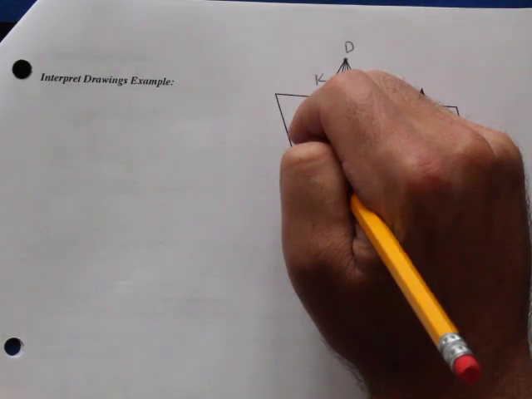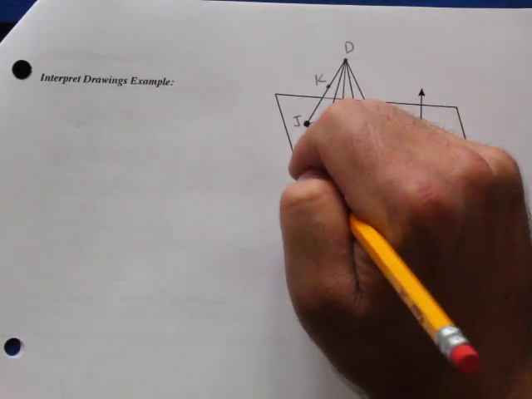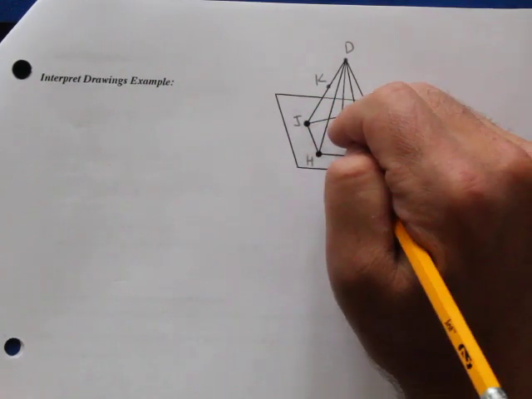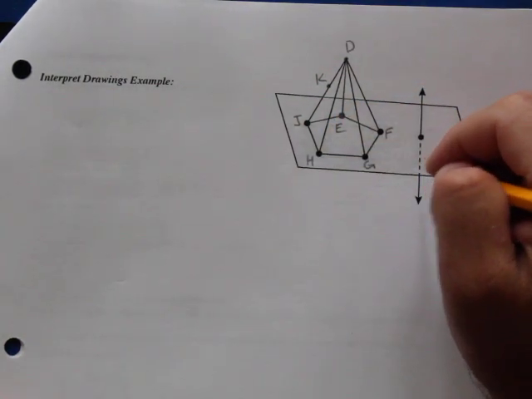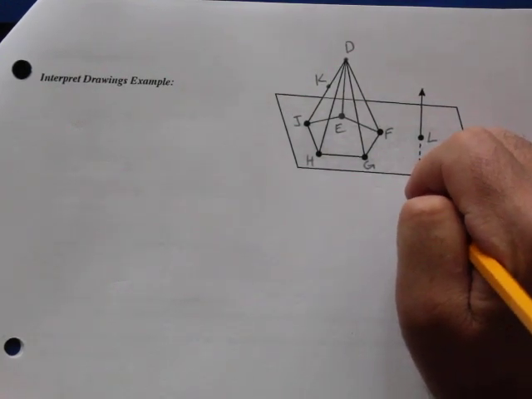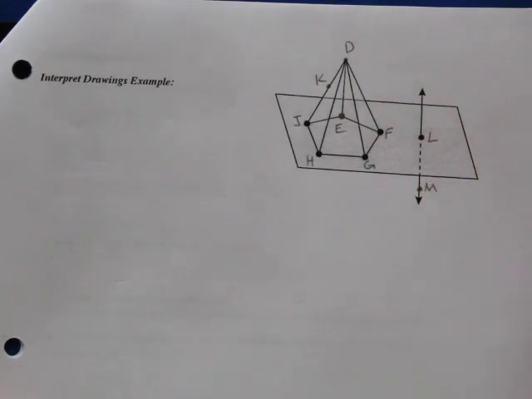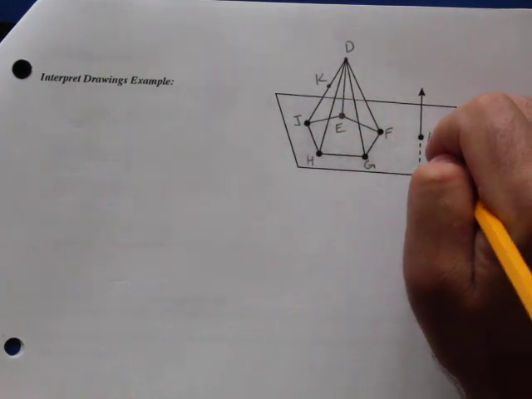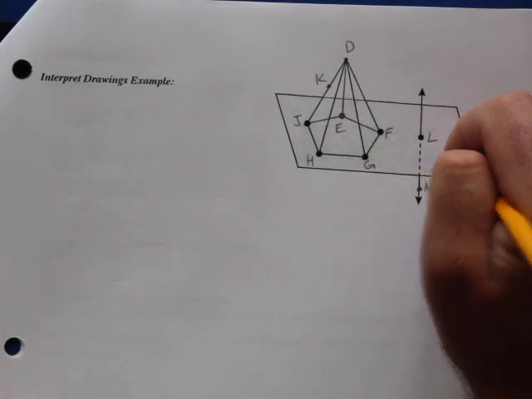And then down on the base here is J. Then making our way around is going to be H, G, F, and then back here is going to be E. This intersection here is L. And then we're going to add another point here, point M. And this plane that all this stuff is going through and on top of is plane X, capital script letter, plane X.